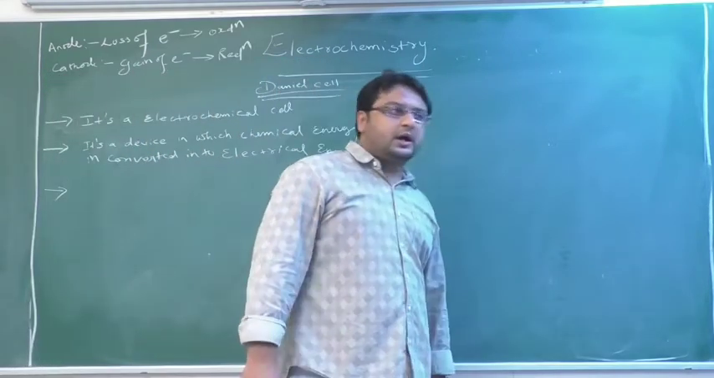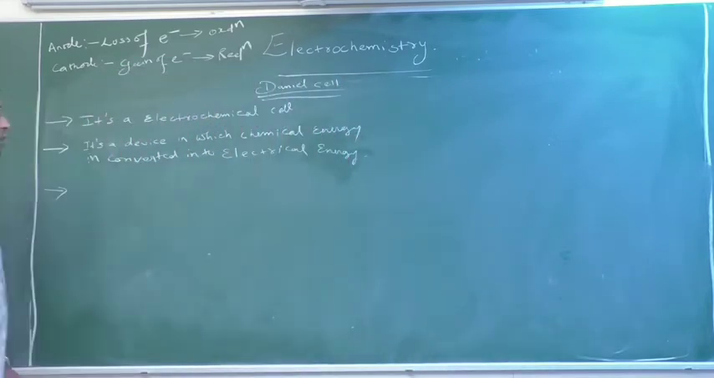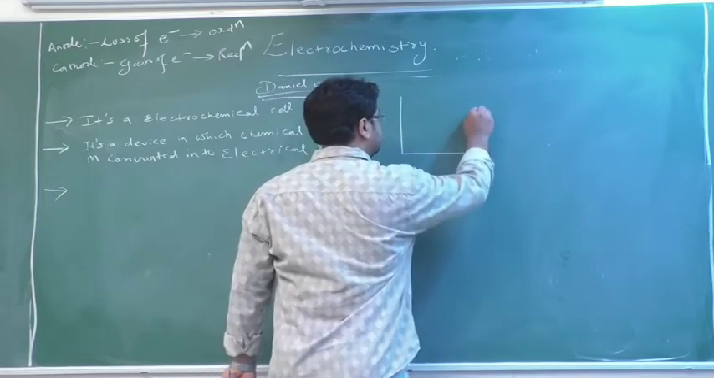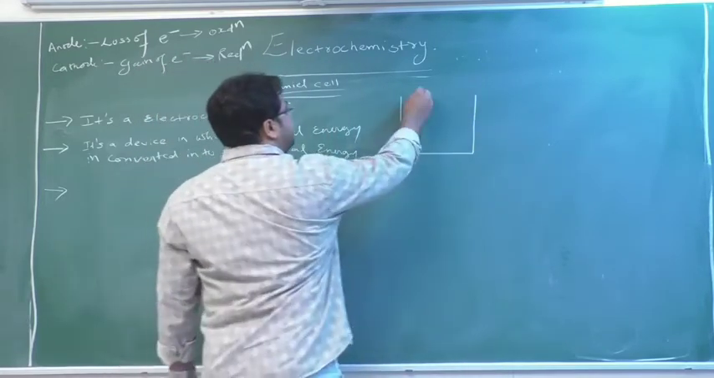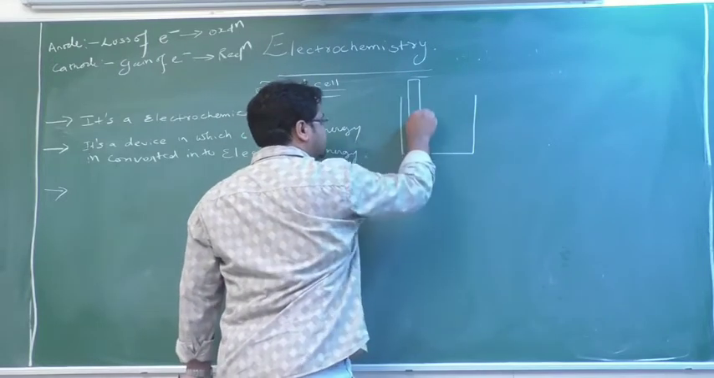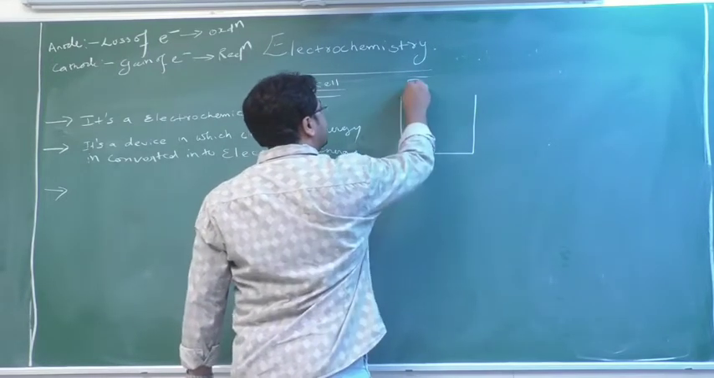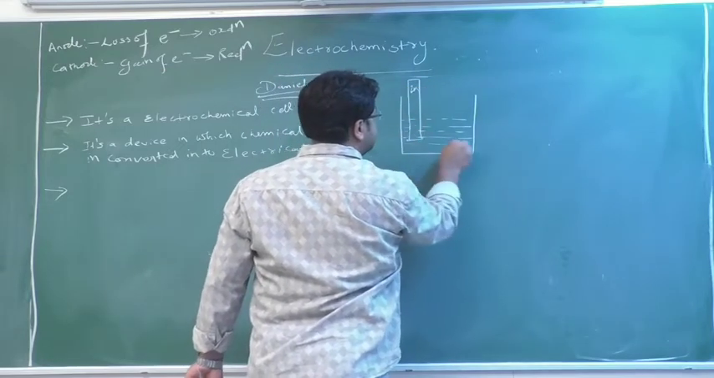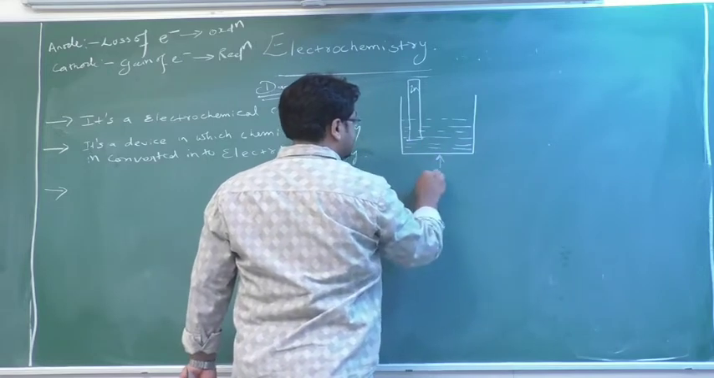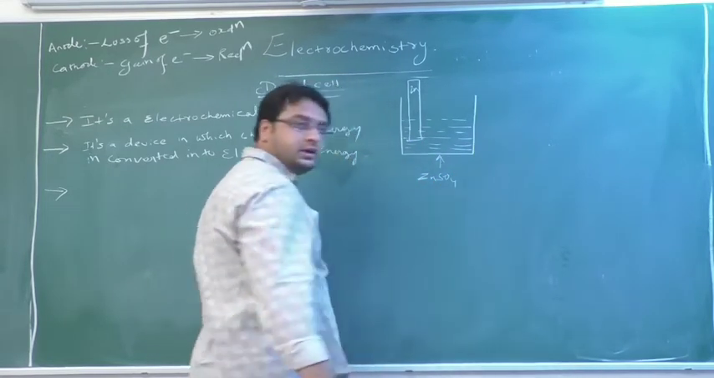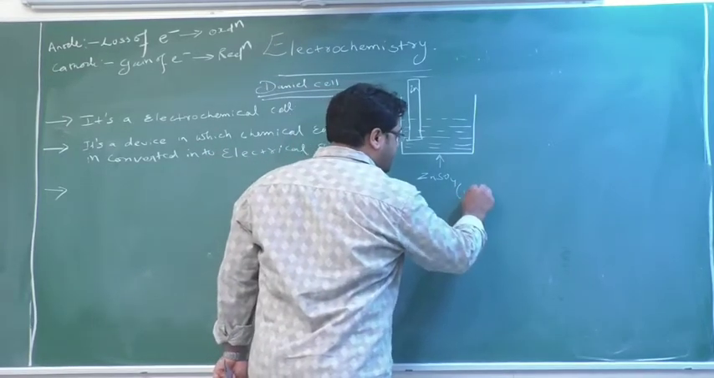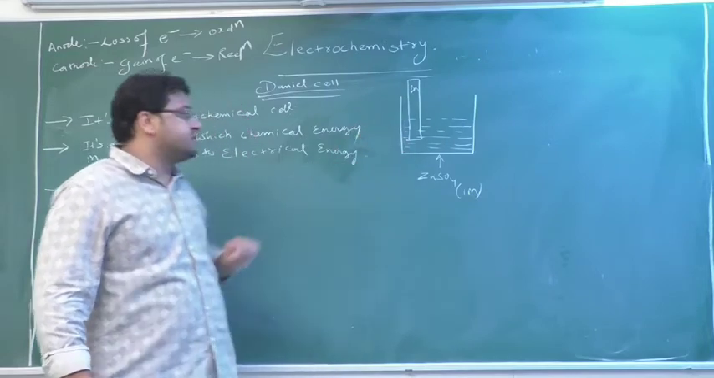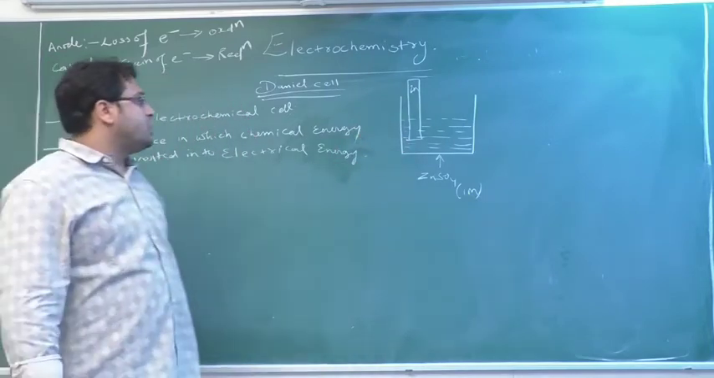Here we are constructing the Daniell cell. We require two cells, or half cells. Take one beaker. In this beaker there is a rod of zinc, which is dipped in zinc sulfate solution, ZnSO4 solution, and this ZnSO4 solution is 1 molar. This construction is known as a half cell. What do you mean by a half cell?